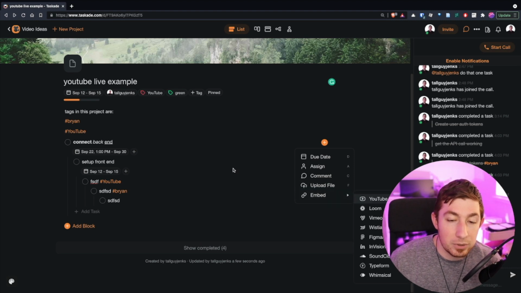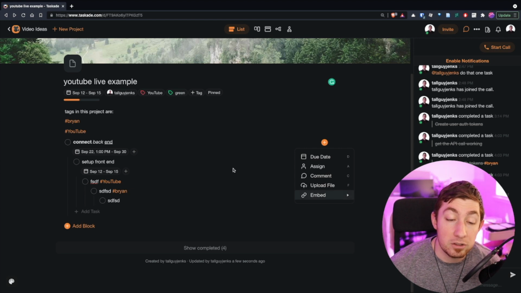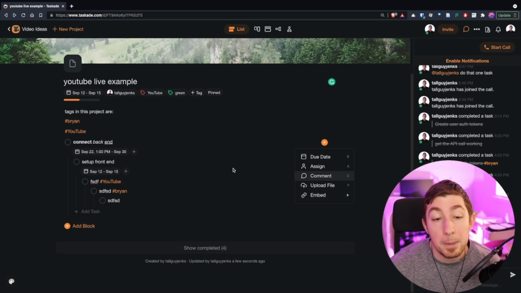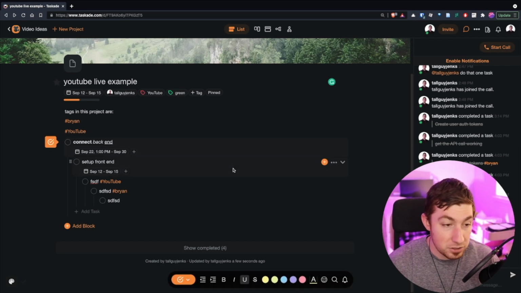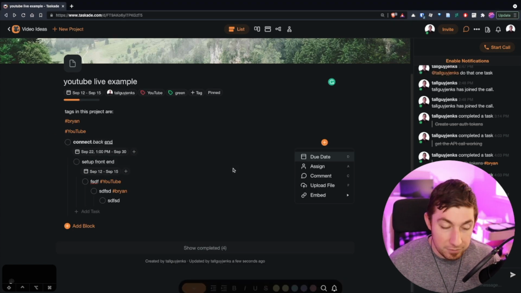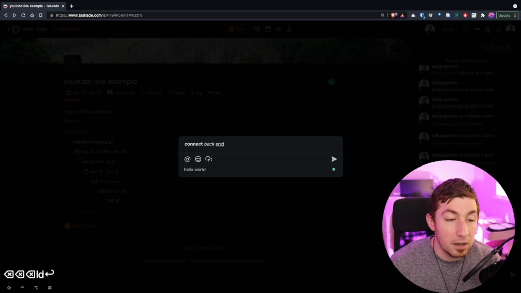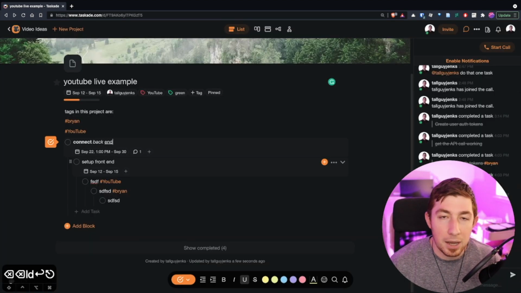So if I actually went to embed, I could do any of these particular options, and we'll get to those in a second. But let's just say I want to add a comment. So I could just do Command /, I'll turn on the screen key again, Command / C. Now I'm in a comment. Hello world. I could type, Enter, Escape, and now I'm back on the task, exactly where I expected to be.